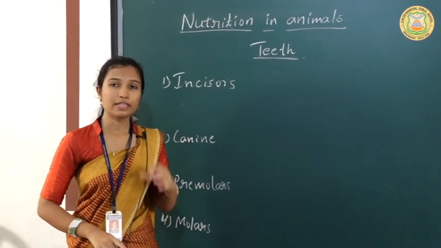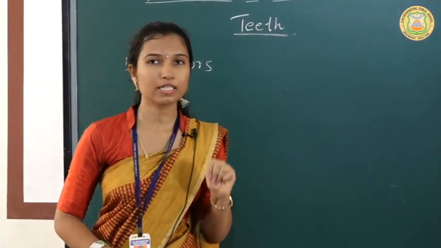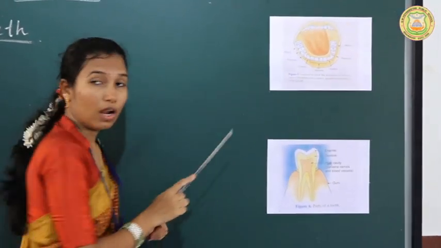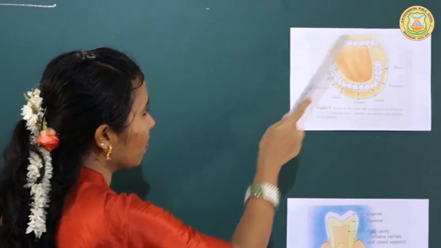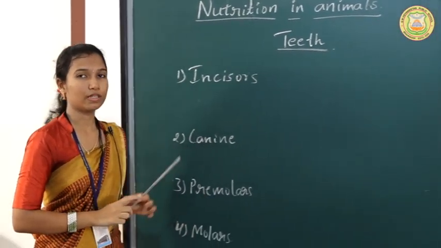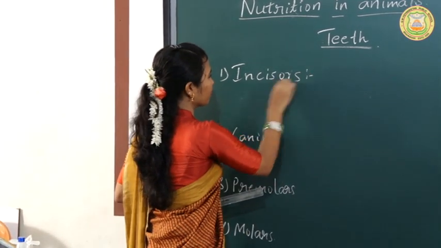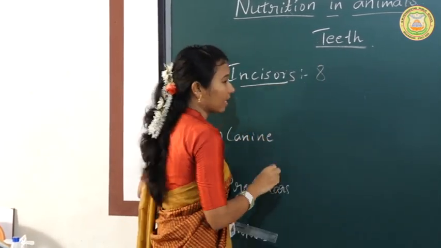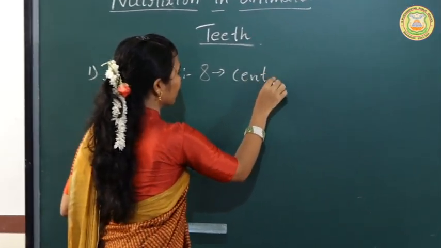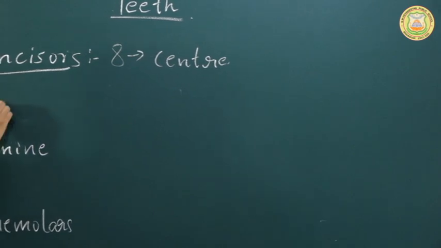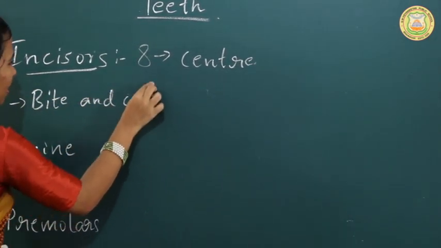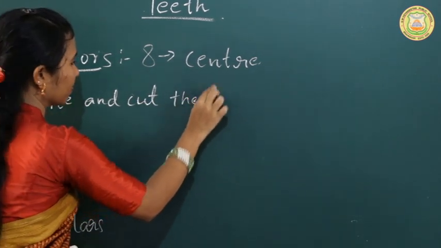Usually in the mouth there will be 8 incisor teeth, 4 in the lower jaw and 4 in the upper jaw. So the total number is 8. They are present in the center. The main function is to bite and cut the food particles.